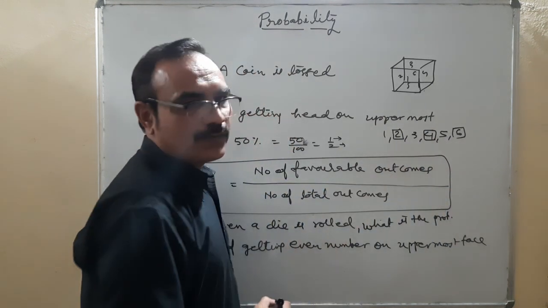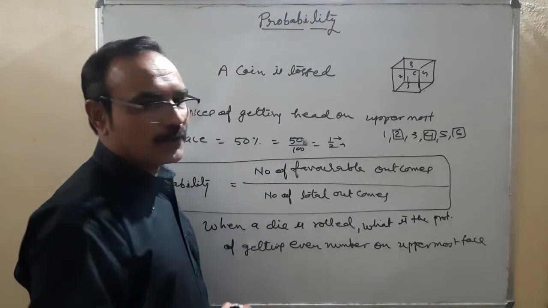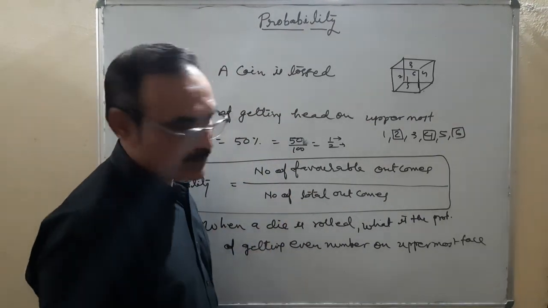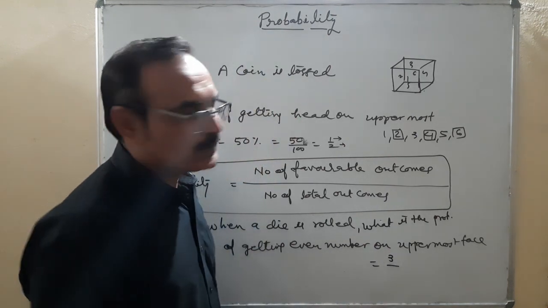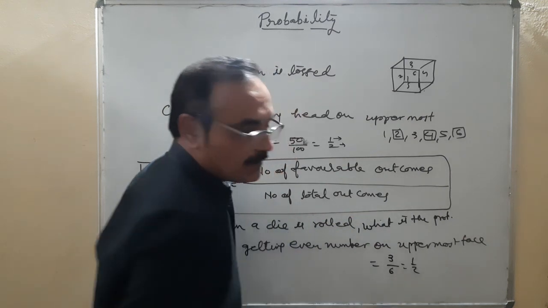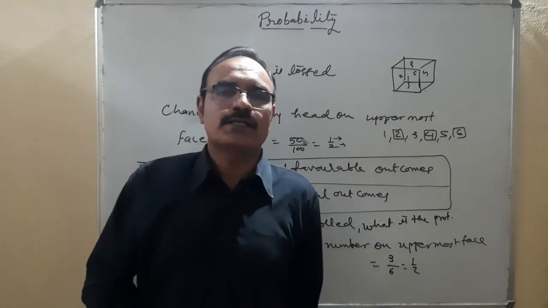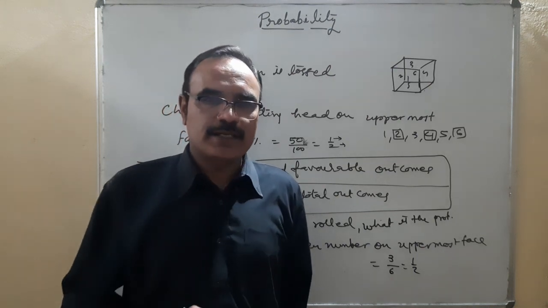So these 3 are your favorable outcomes. Required probability is equal to number of favorable outcomes, 3, upon total number of possible outcomes, 6. That is 1 by 2, which means a 50% chance of an even number on the uppermost face. So this is an example.